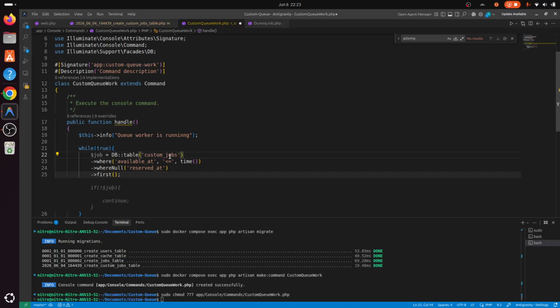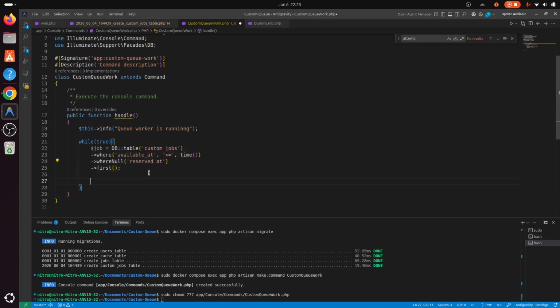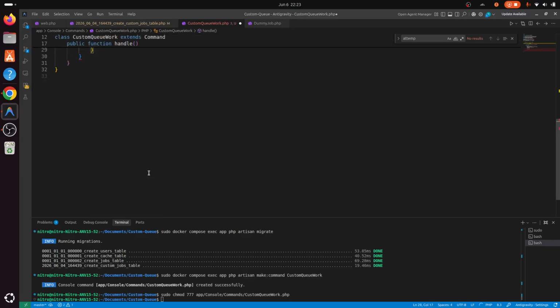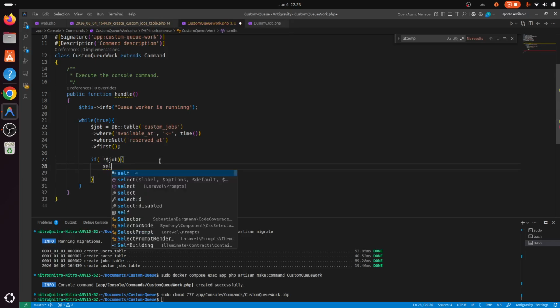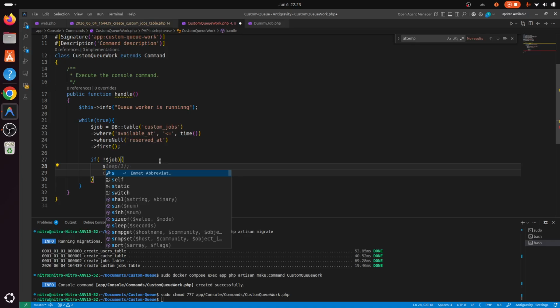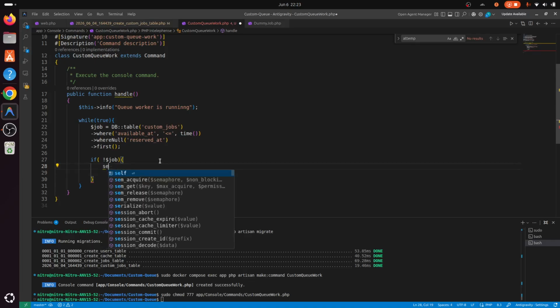We are fetching the custom jobs where its available time is less than the current time. That means it should be available, and then the reserved add should be null. All right. So now if the job is empty, I'm just gonna wait for 1 second, and we're gonna repeat the same process.